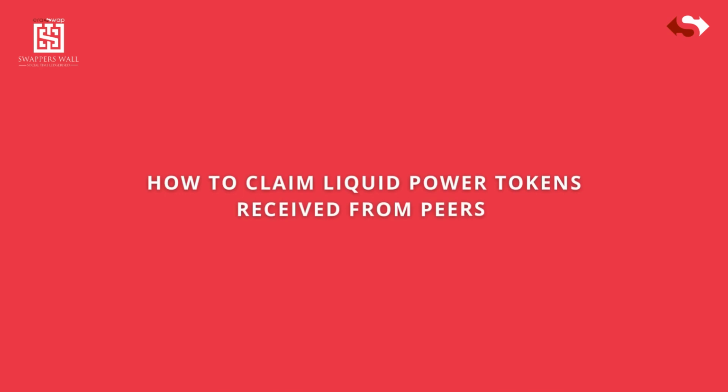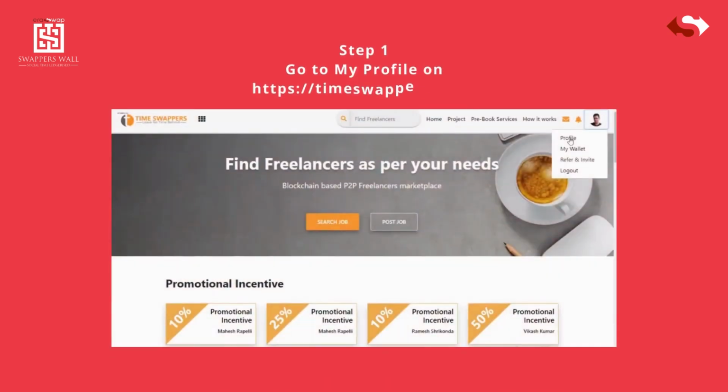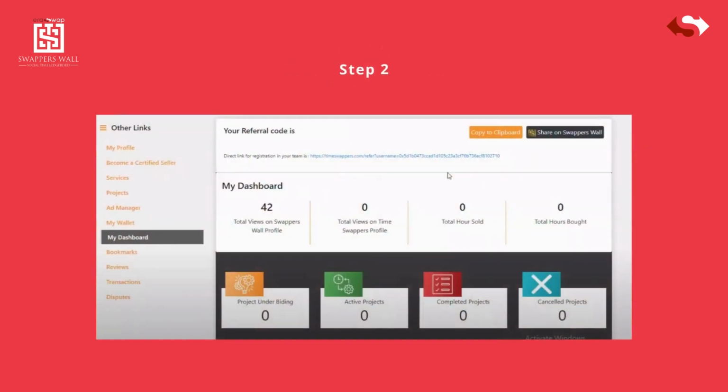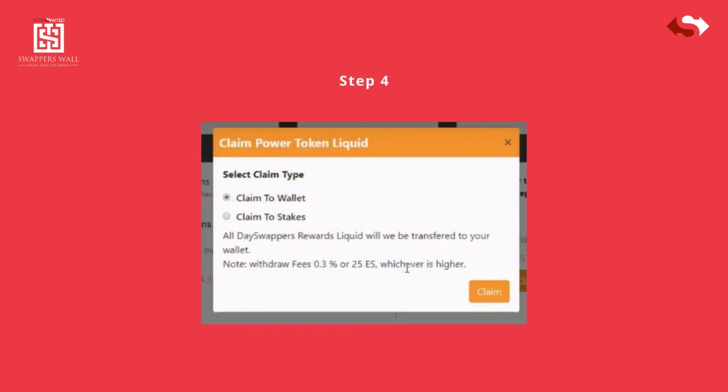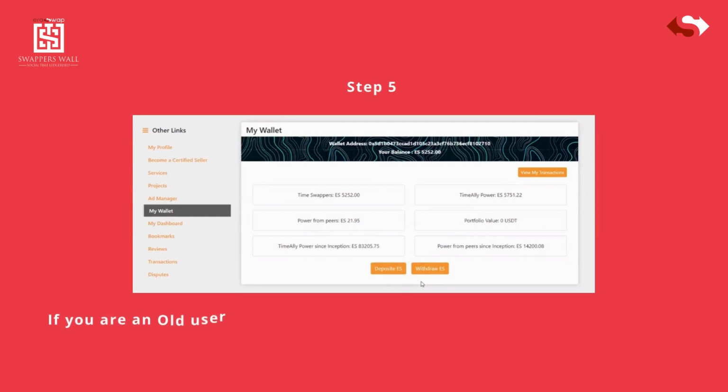How to claim liquid power tokens received from peers. Step 1, go to my profile on TimeSwapper's website. Step 2, connect your wallet and go to Dashboard. Step 3, click on Claim under Liquid Power Tokens. Step 4, under Claim Type select only liquid, don't send stakes because it will then entirely go to stakes on left side, so select Claim to Wallet. Step 5, go to My Wallet to confirm the balance.